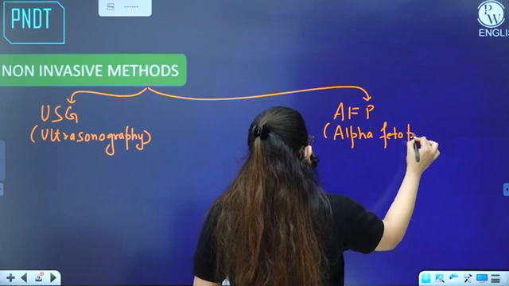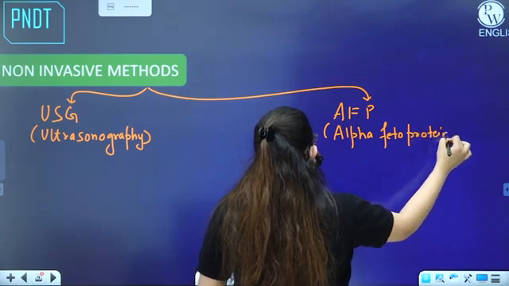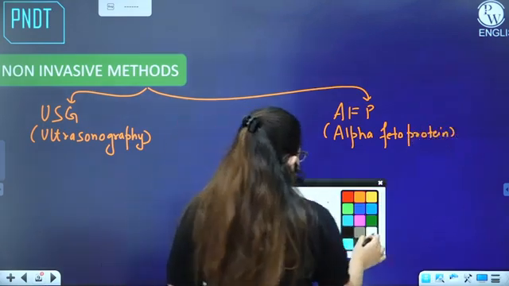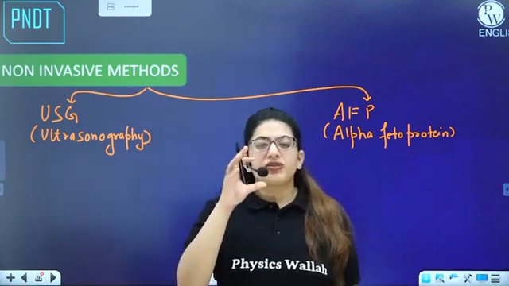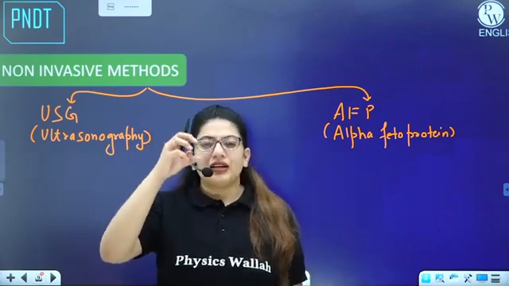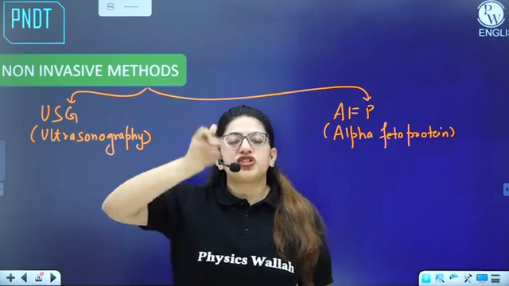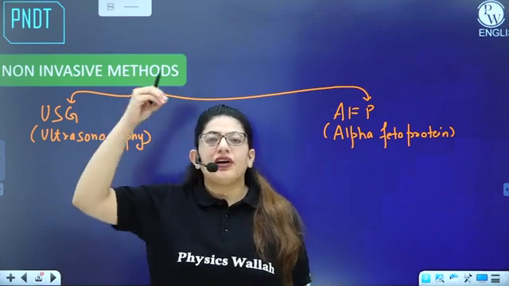Alpha fetoprotein. Okay. So first of all, we'll talk about the ultrasonography. Here ultrasounds are used. Whatever probe you see in the doctor's hand contains a machine that actually produces ultrasound.